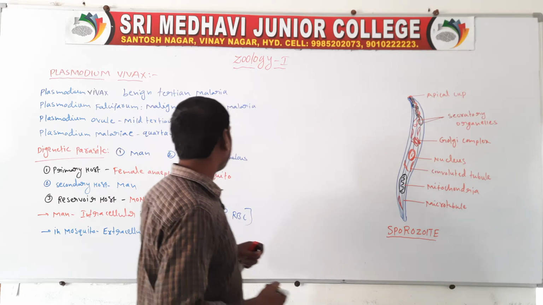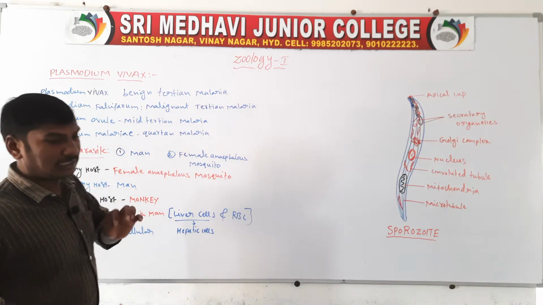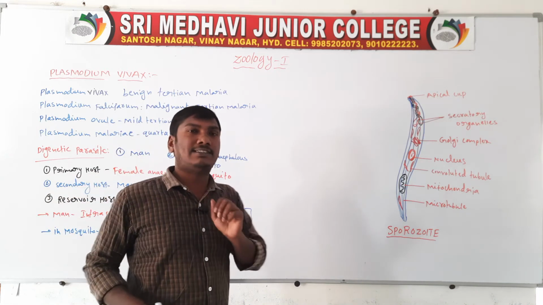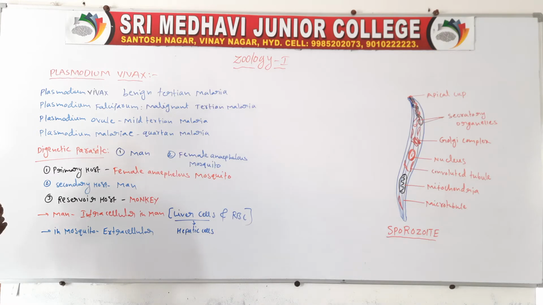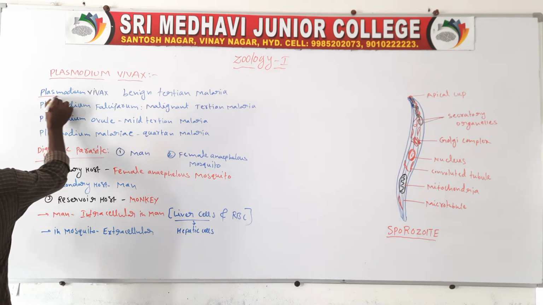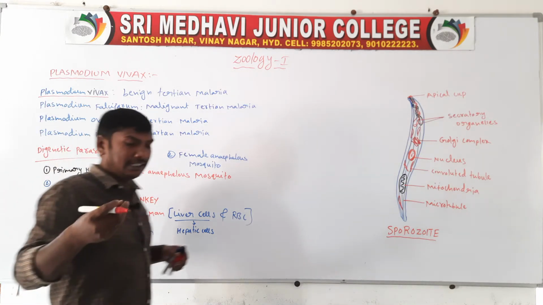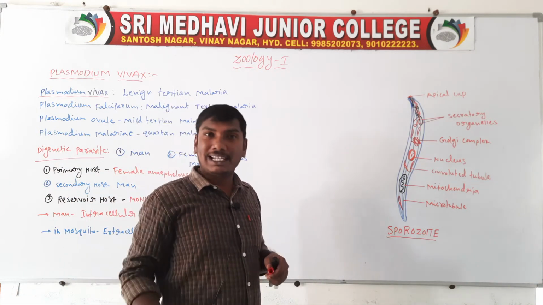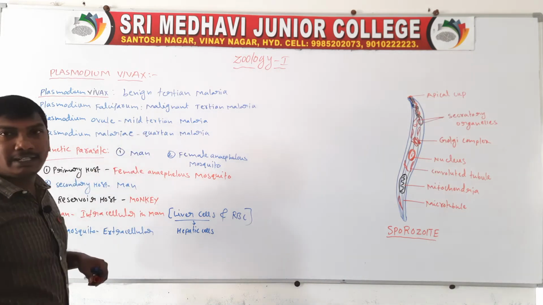Next, Plasmodium has four species that cause four types of malaria.